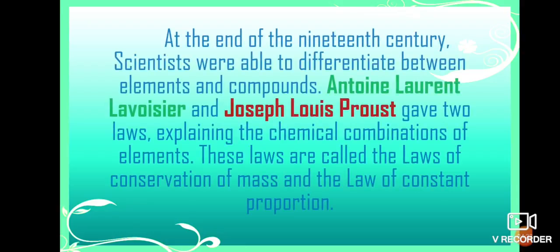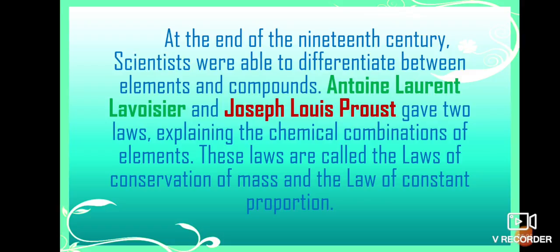Okay, then at the end of the 19th century, scientists were able to differentiate between elements and compounds. After all the research given by our ancient Indian philosophers, Greek philosophers, and our scientists in the 19th century, now they can get an idea and differentiate the particles which are elements, which are compounds, which are molecules, all of these things.